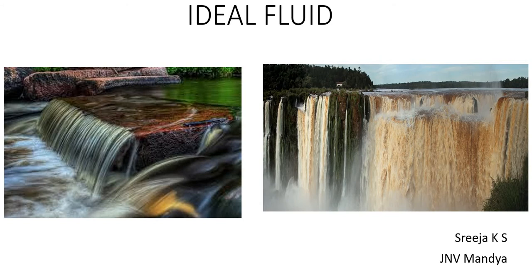So in this diagram, you can see that there are two pictures. In one, water is flowing very smoothly. You can see that as a line itself. In the other picture, you can see an irregular flow of water. So how can these pictures be related to the topic that we are discussing today? Okay, we'll see.